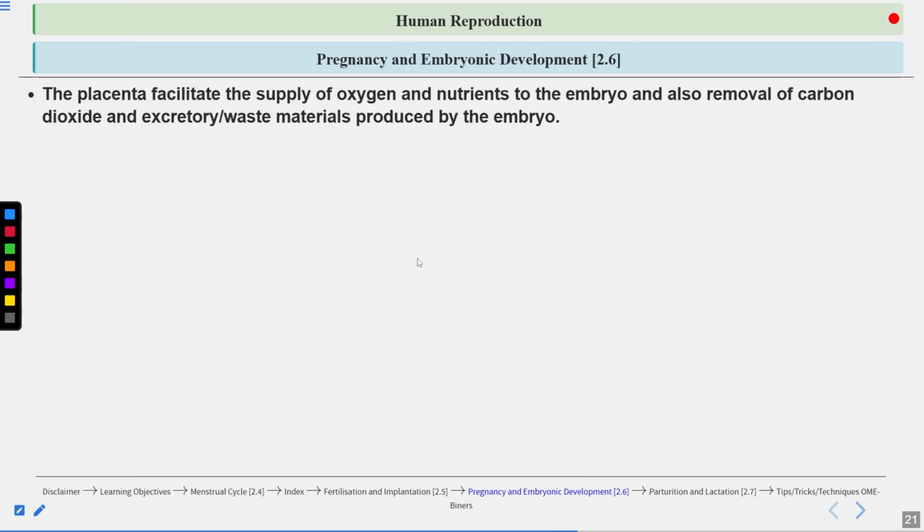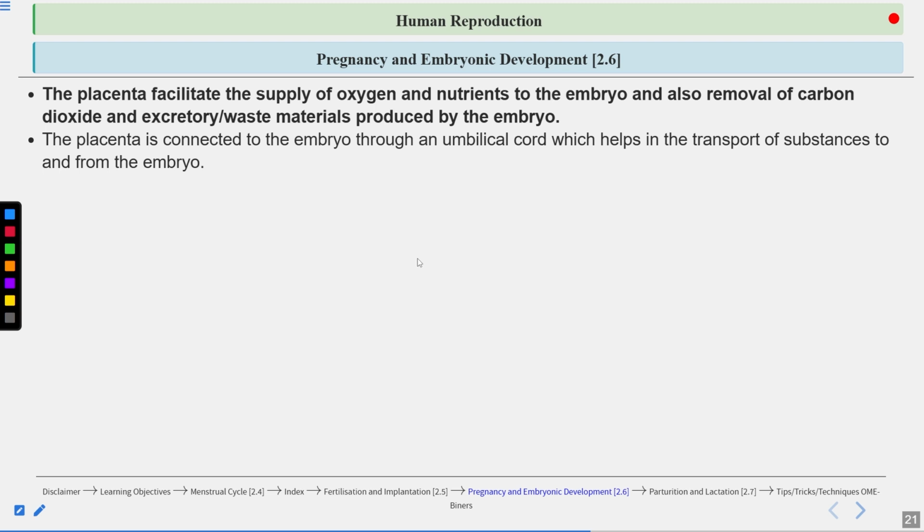Now the placenta, what is the function of the placenta? It supplies oxygen and nutrients to the developing embryo, and it also removes carbon dioxide and excretory waste produced by the embryo. The embryo is living, it needs oxygen for metabolism, and it requires nutrients for growth. These are provided by the placenta. And as it is metabolizing, it will produce carbon dioxide and nitrogenous waste as well. So these need to be removed from the embryo because they can be toxic. So the placenta plays a role here.